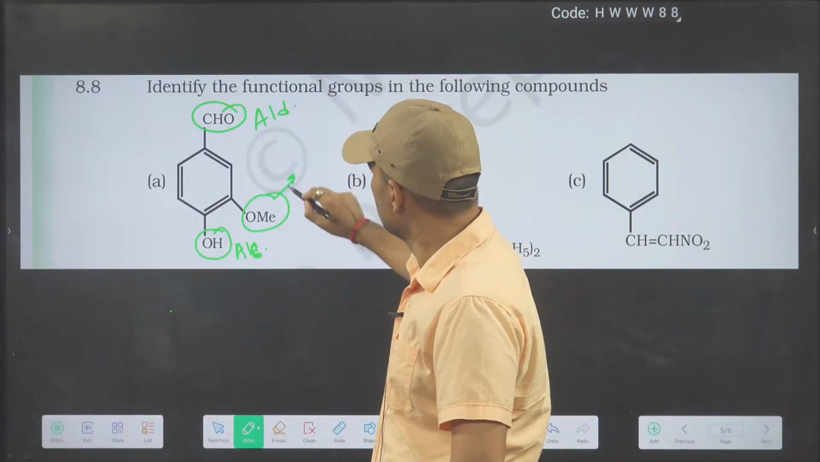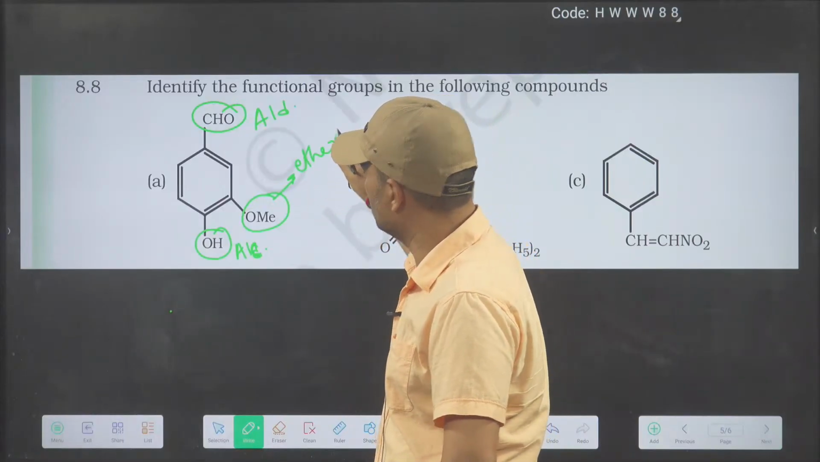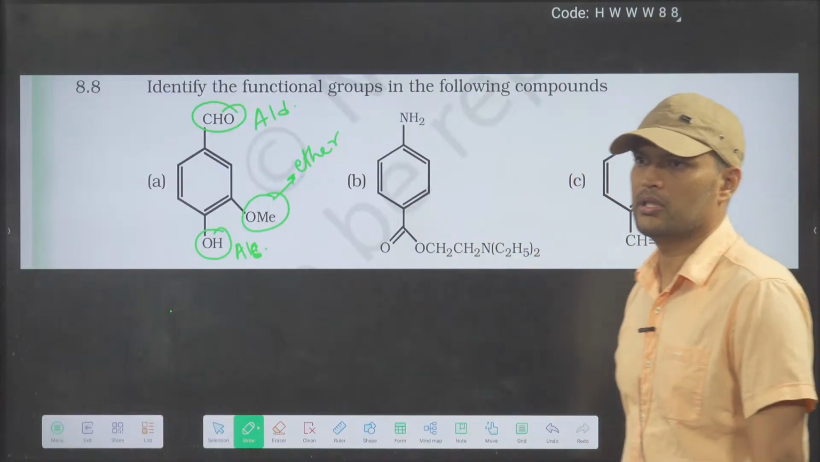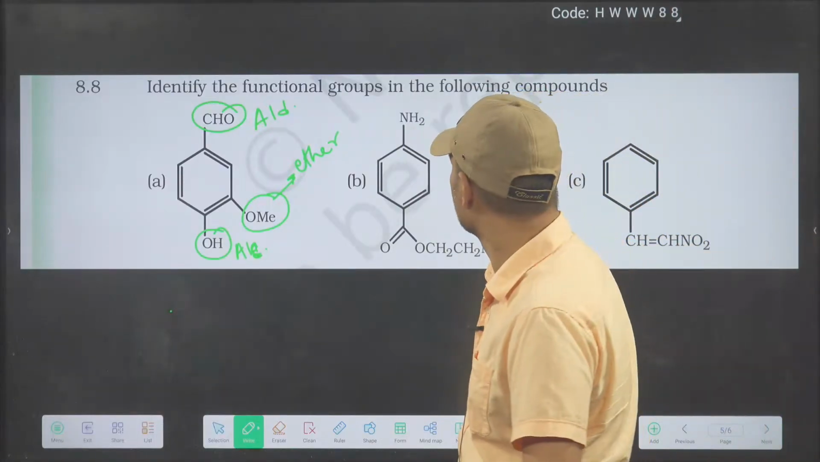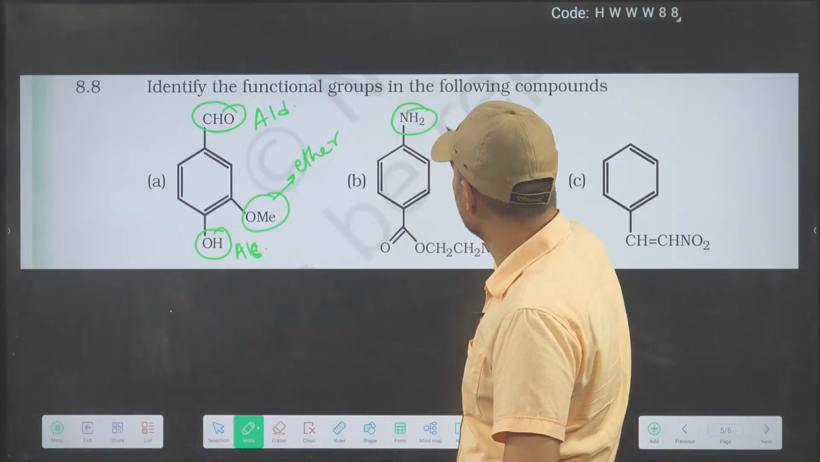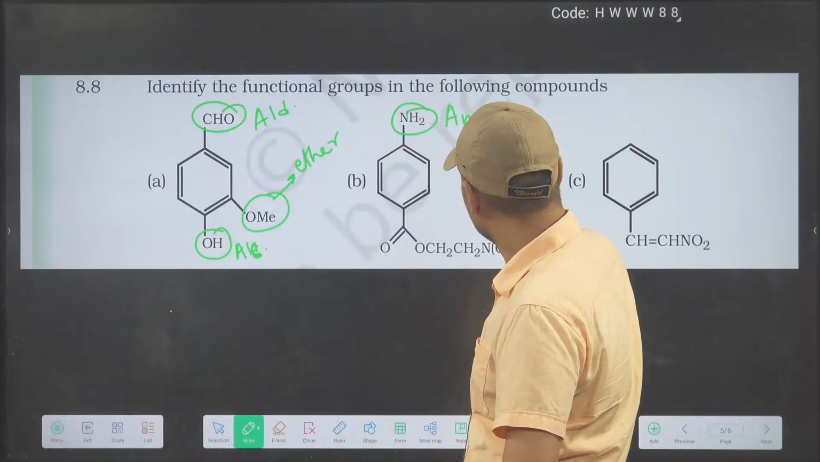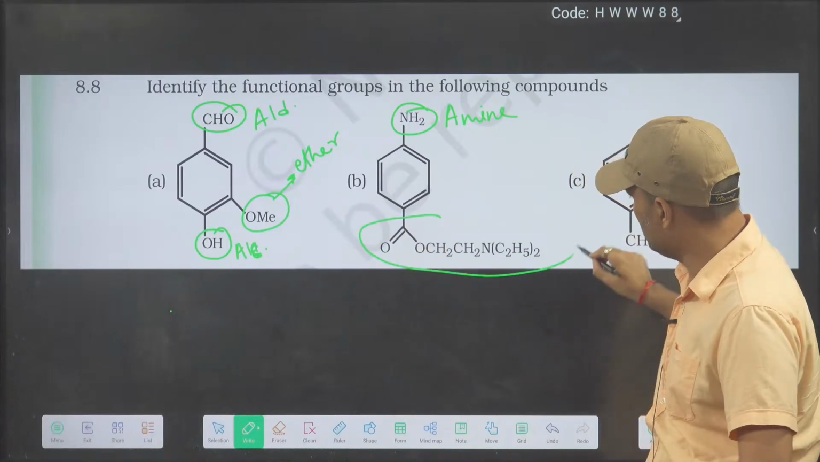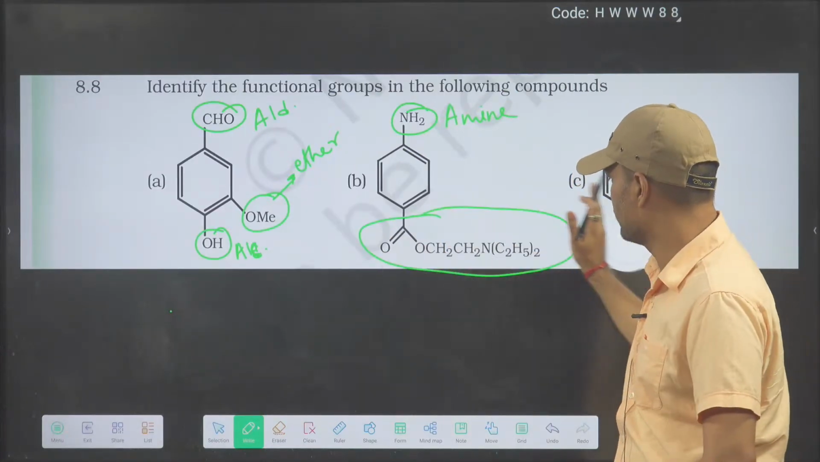So this is ether. This is what? Ether. Ho gaya? Aa jao next. What is this? Amine. Can you guess how many functional groups are here? Either how many functional groups are there?